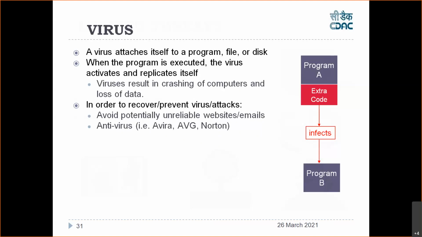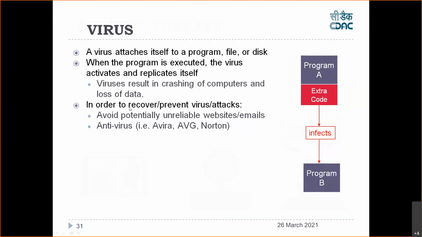Now you can see here what is written. You have a program A. To that program, you are adding some extra code, right? Say I have a Windows 10 ISO file, or Windows 10 operating system file, and I added some extra code inside that. That code is malicious code. So whenever you install Windows 10, this code also will be installed and it will be running, right? So this thing is called infection. It will become program B, meaning it will become a virus, right?